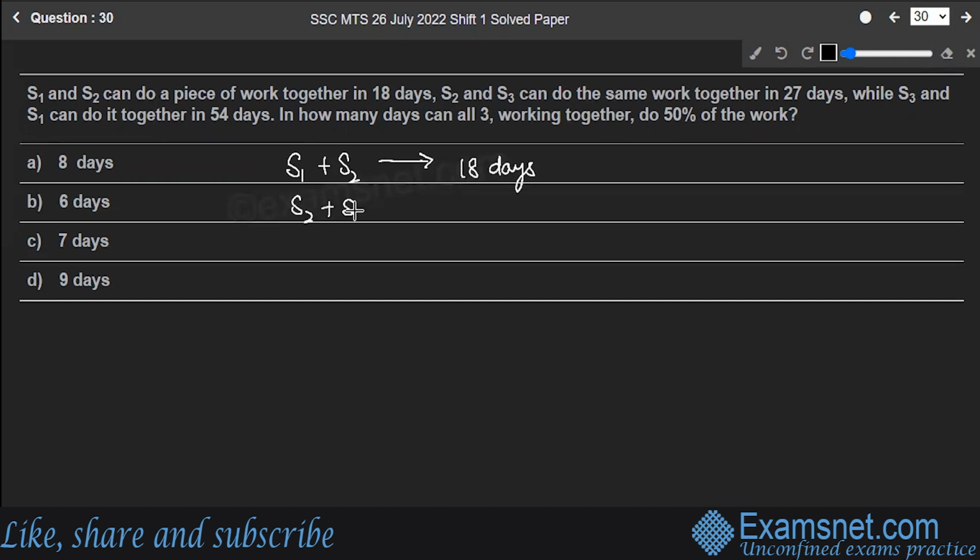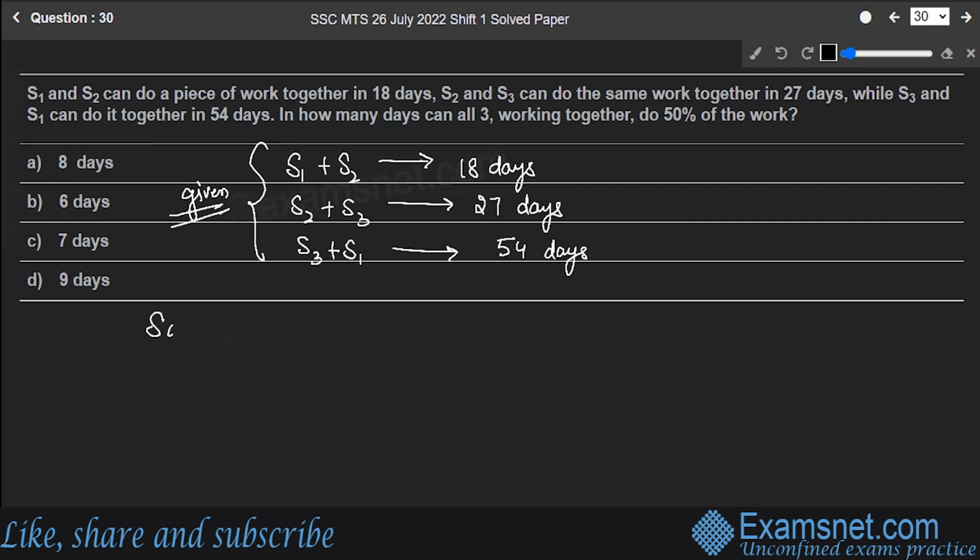S2 and S3 together can complete the same work in 27 days. S3 and S1 together can complete the same work in 54 days. Now, if all three work together, how many days will they take to complete 50% of the work? This is given. Let's move on to the solution.